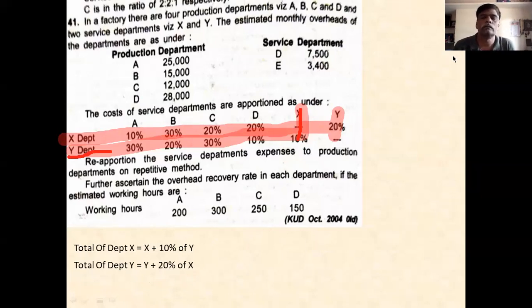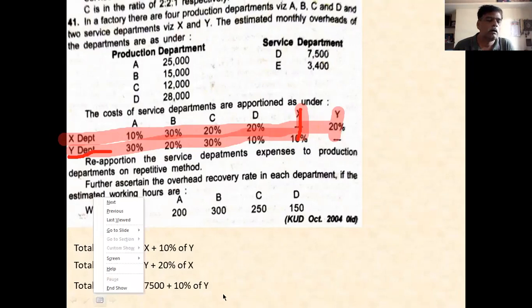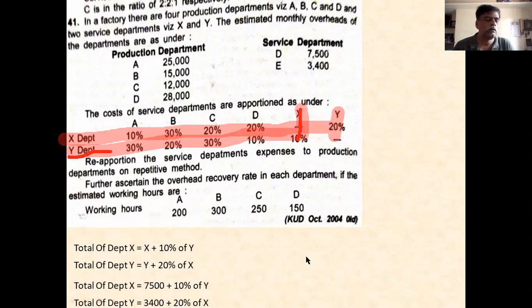Then solve the equation. X is 7,500 plus 10% of Y. Then Y is equal to 3,400 plus 20% of X. This is the equation form.